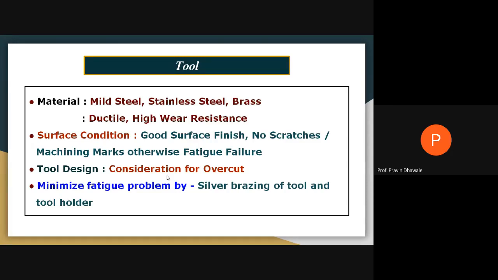So this slide is focusing on the material, the care to be taken while selecting the material, and how to connect the tool with the tool holder. That will be helpful while conducting ultrasonic machining on a workpiece. Write down this point.